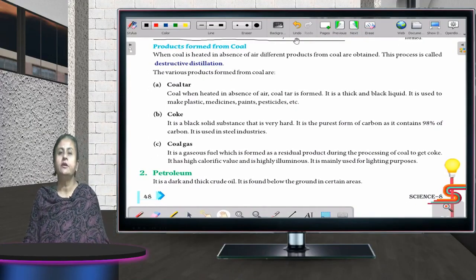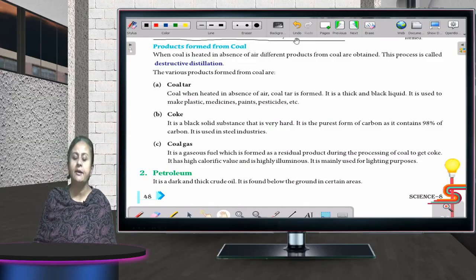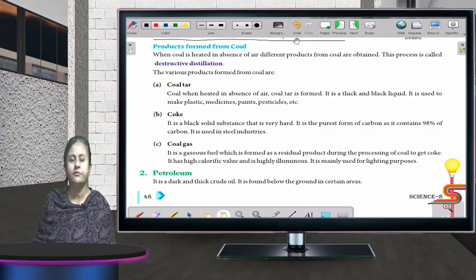See children, when coal is heated in absence of air, different products from coal are obtained. Coal को अगर हम air के presence में करेंगे तो what will happen? The coal will turn into ashes. Okay, that will be of no use. But if we are going to heat coal in absence of air, we would be getting different products.